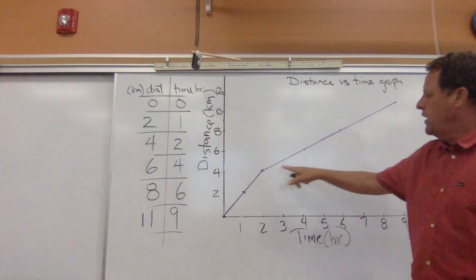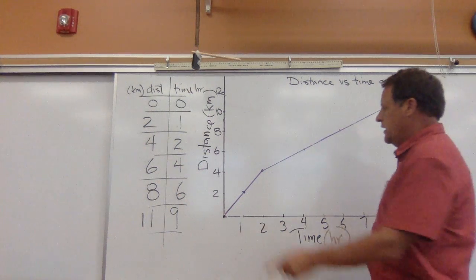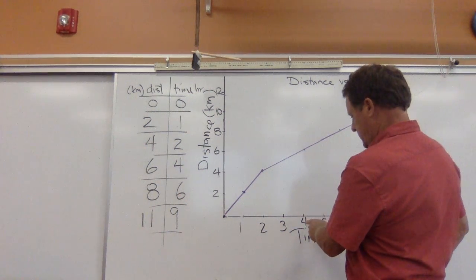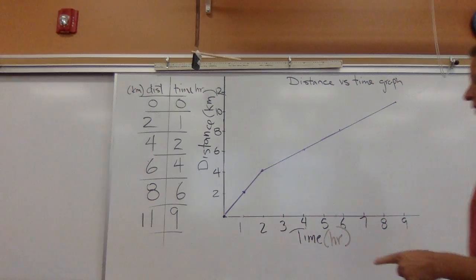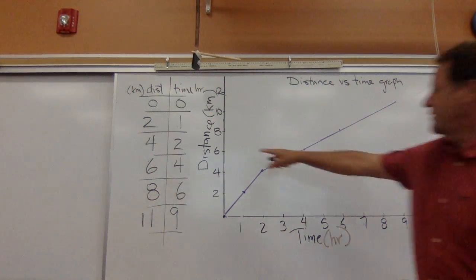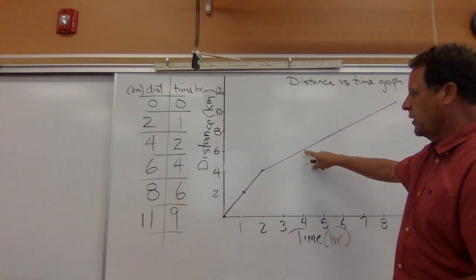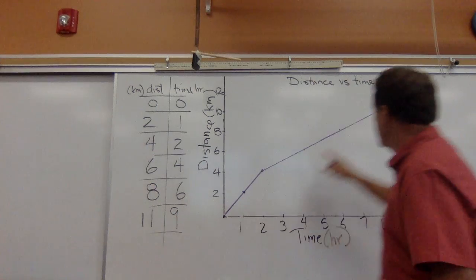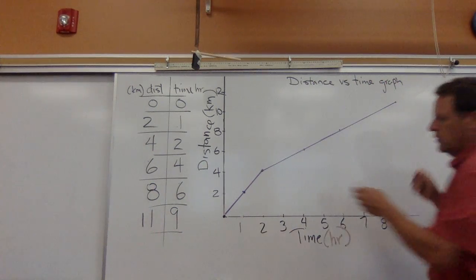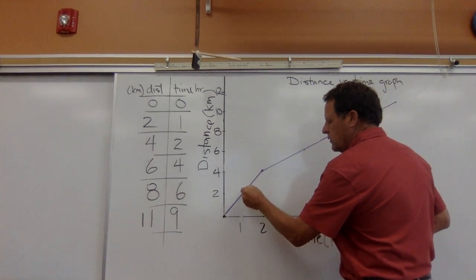And then we kind of changed. At 6 hours, we went 4 kilometers, at 8 hours we went 6, and at 11 hours we went 9. These are all of our points.